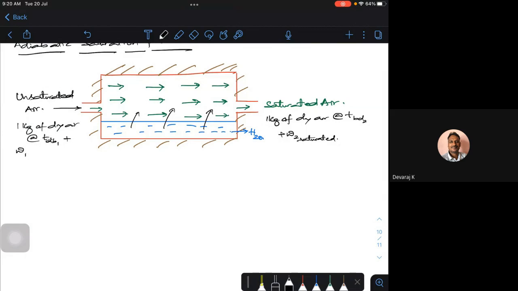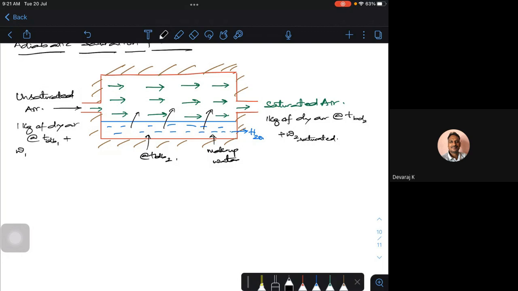I am going to send an unsaturated air. This unsaturated air, I have the water at, so this is at dry bulb temperature 2. Okay, so what will happen as the evaporation takes place? I have to send some makeup water because it's getting saturated and it's going out. So slowly I need to fill the base of that particular insulated chamber with the water. See, the process will be continuous.